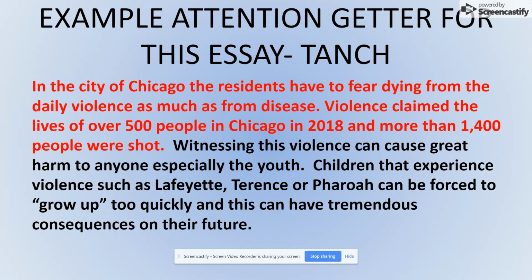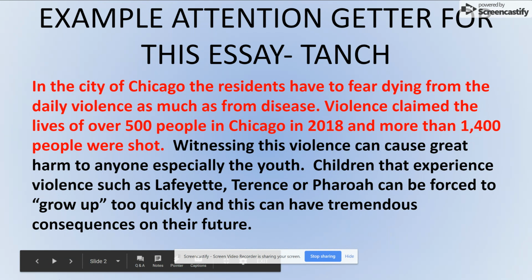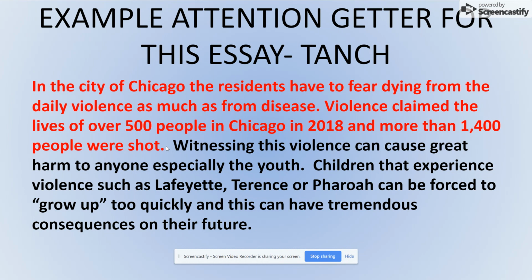In the city of Chicago, the residents have to fear dying from violence as much as from disease. We saw a TED talk about that. Violence claimed the lives of over 500 people in Chicago in 2018, and more than 1,400 people were shot. Well, that is a very shocking statistic, and it's true. The issue is you need to have a citation, right? So I'm going through this quickly and just reminding you that you need to have a citation there and a works cited page. Something like that would bring your reader in to be like, wow, the violence in Chicago was terrible.